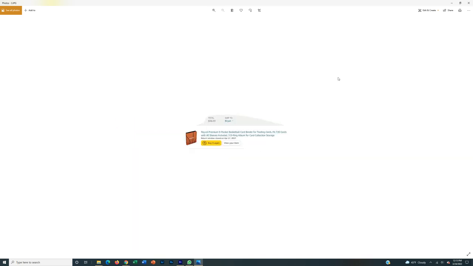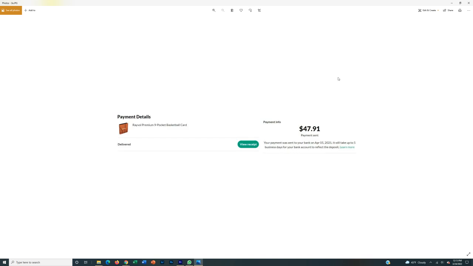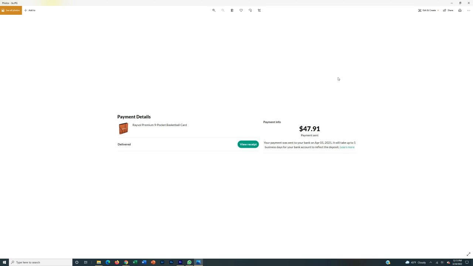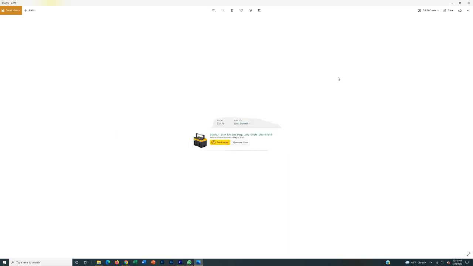So the next one here is a basketball card binder. You can see same thing, dropship arbitrage right here. So $36.03 is what I paid on Amazon. You can see it's coming to me, Bryan. And I made $47.91 after payment. So all things considered, after the Offerup fee, Offerup sent me $47.91. So that is roughly an $11 profit margin, again, for a minute of work on Offerup just listing this.